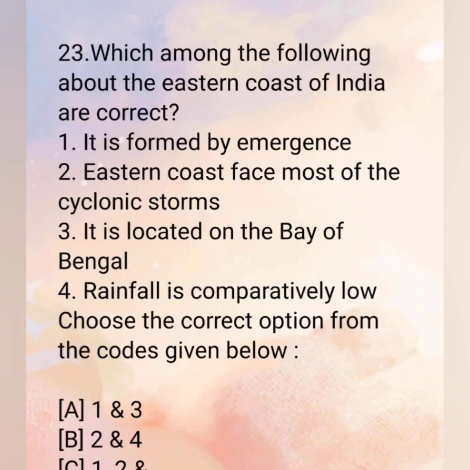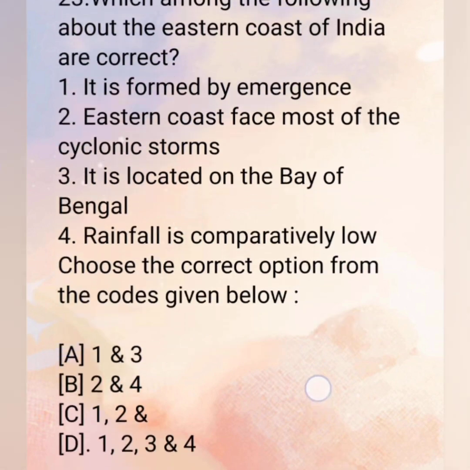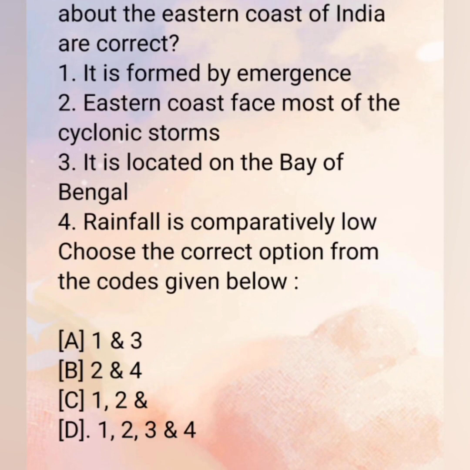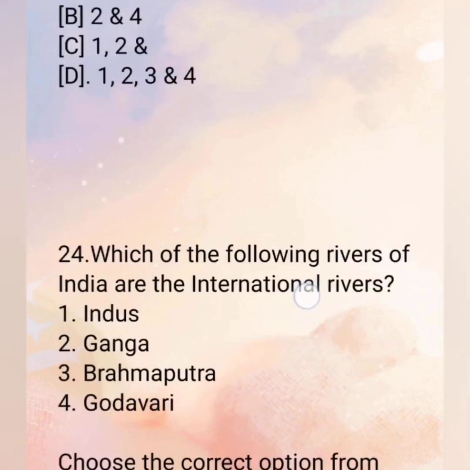Now this 23rd question is same like 16. 23rd. Which among the following about the eastern coast of India are correct? First, it is formed by emergence. Second, the eastern coast faces most of the cyclonic storms. Third, it is located on the Bay of Bengal. Fourth, rainfall is comparatively low. Choose the correct option from the codes given below. A. First and third, B. Second and fourth, C. First, second and third, and D. First, second, third and fourth. The correct answer is D. First, second, third and fourth. All four are correct.